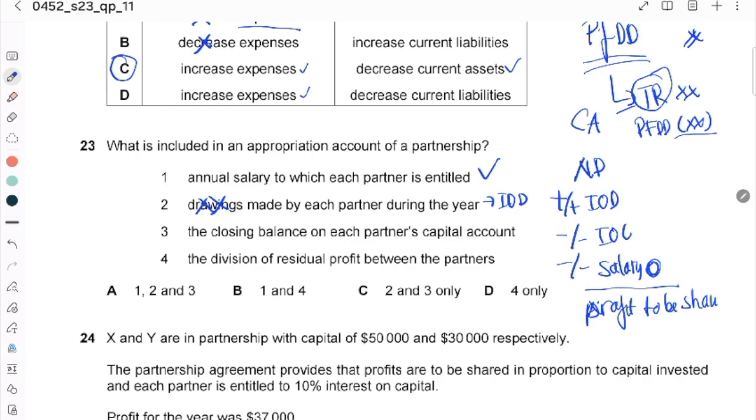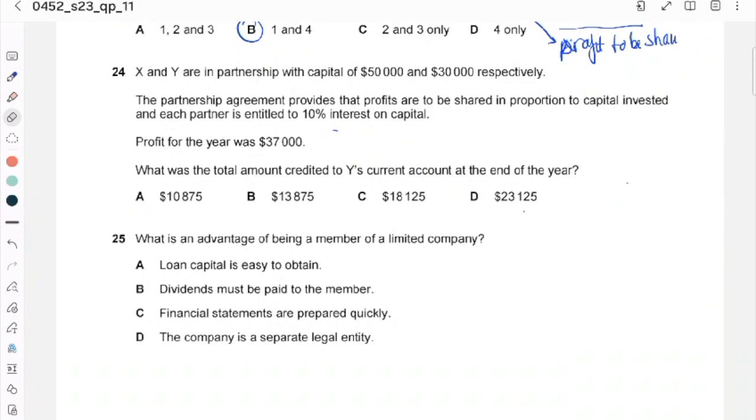The closing balance of the partner's capital account, no, we don't have a balance c/d on the partner's capital account. Number 4, residual profit, division of residual, yeah, they put it in here. So the answer is number 1 and number 4, which is B.